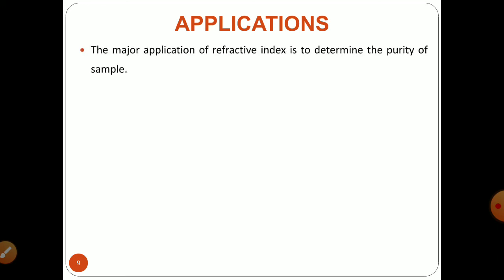Why is it essential to know the refractive index? There is a wide range of applications of refractive index. By means of refractive index, you can understand the purity of a sample. Every sample has its own refractive index. So an alteration or change in refractive index will point out that a third substance is present in your sample, which might be an impurity. So you can use the exact refractive index value as a determinant of the purity of a sample.